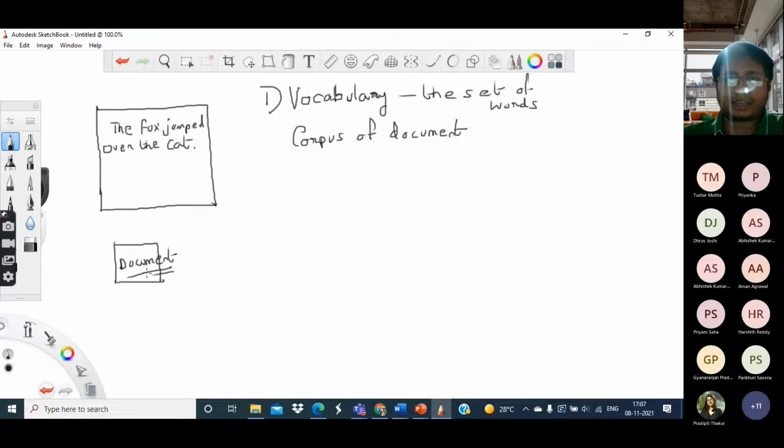We can consider any document as a collection of words or as a sequence of sentences or whatever you may want to call it. Now suppose for one particular task related to natural language processing or text mining, you are given a set of documents or, as they call it, a corpus of documents.